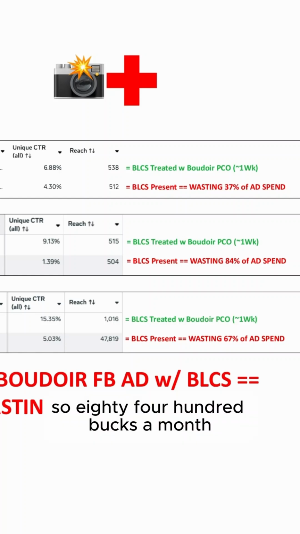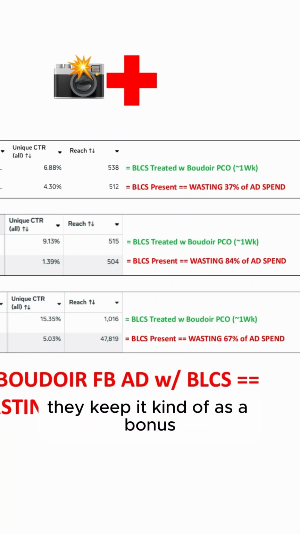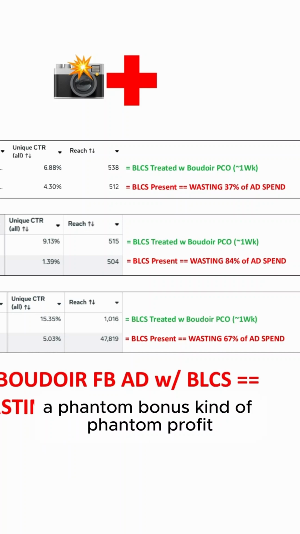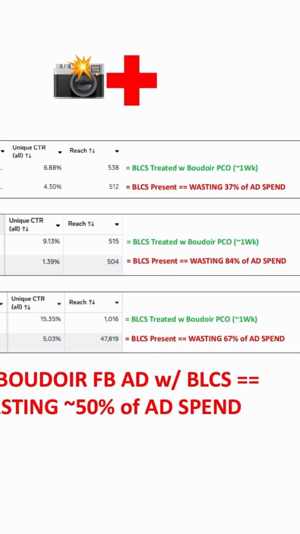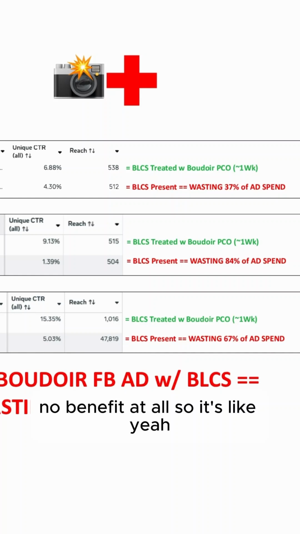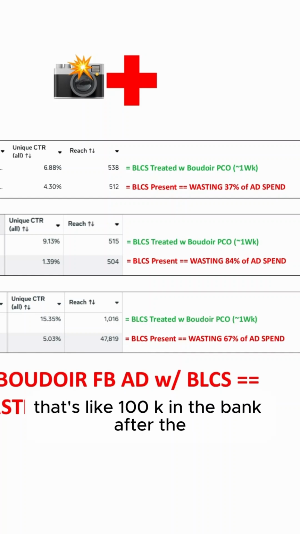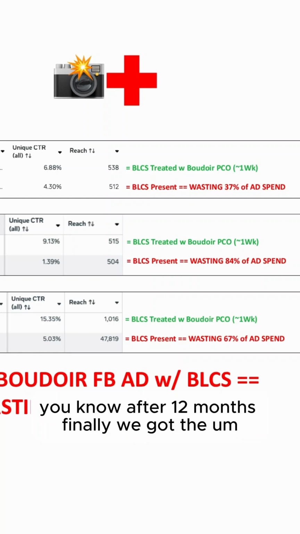So $8,400 a month, they literally no longer have to spend. They keep it as a bonus, a phantom bonus, kind of phantom profit. Keep it in their pocket, and they no longer hand it over to the Zuck for no benefit at all. So it's like $8,400 a month. That's like 100K in the bank after 12 months.